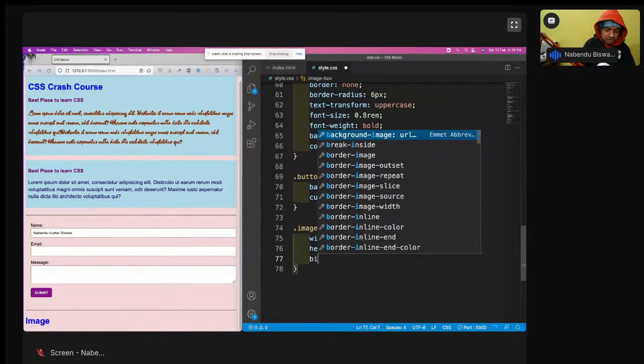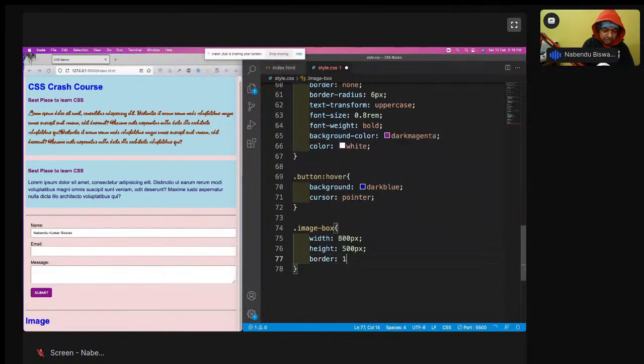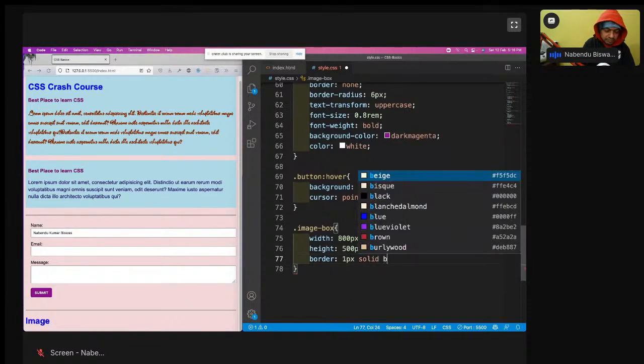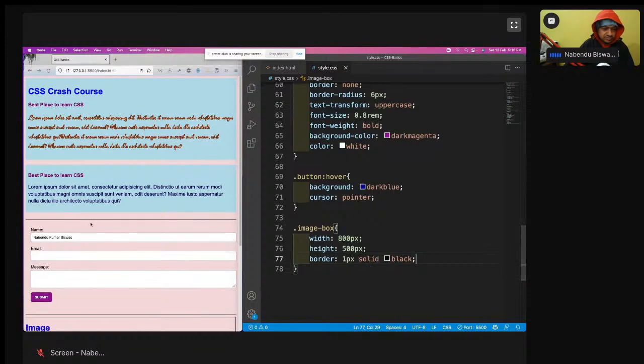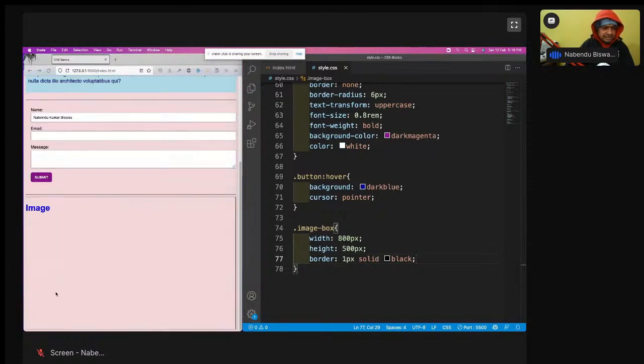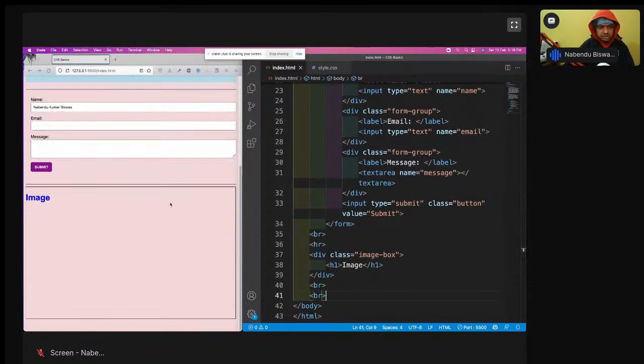And there is another property known as border. So we can see a border is like 1px solid black. I'm going to save it. So I'll have this nice box is there, and a bit of br I'm going to add br, save it. So this nice box has been shown.